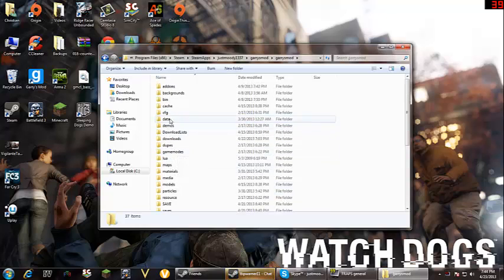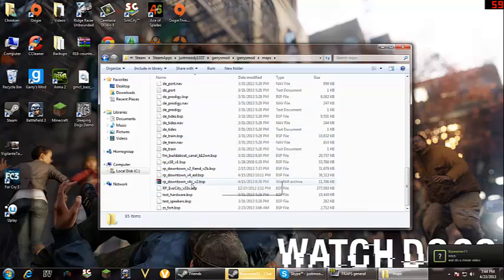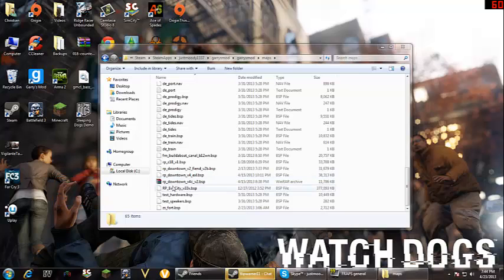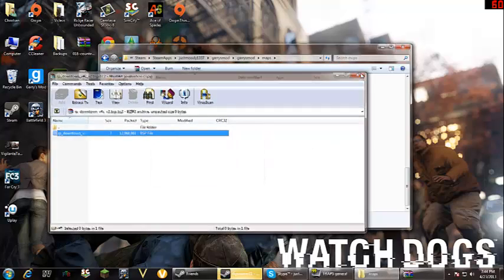then you find maps. There are games and whatever. I have this one. You just drag and drop the folder into here, and you also open it up and put the folder here. Okay?